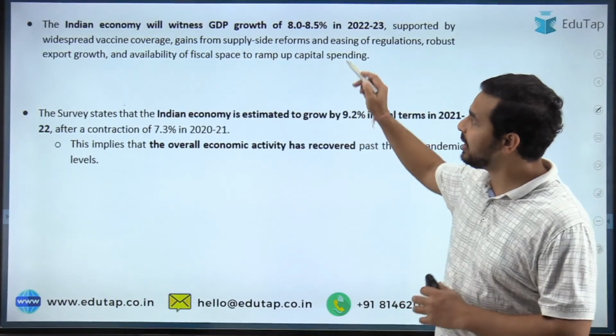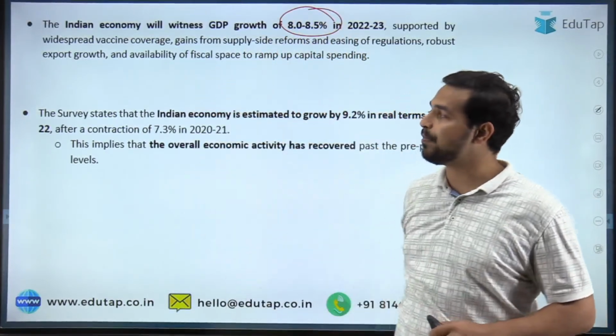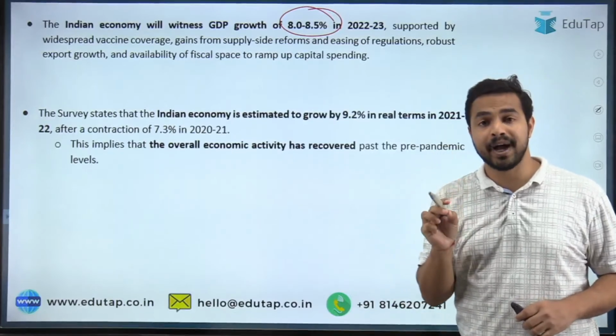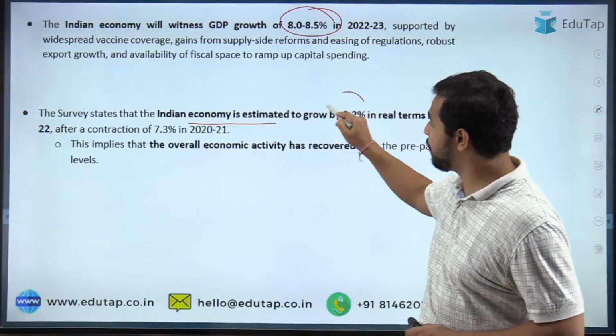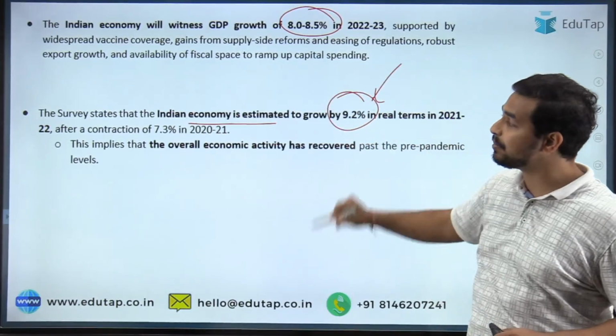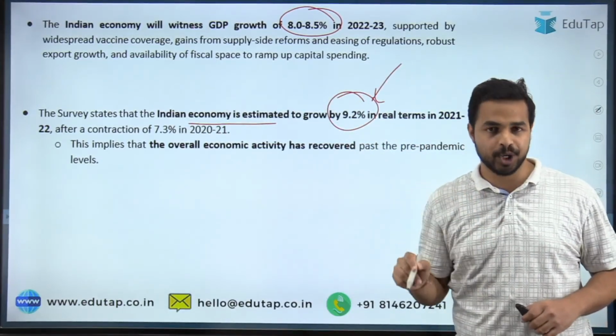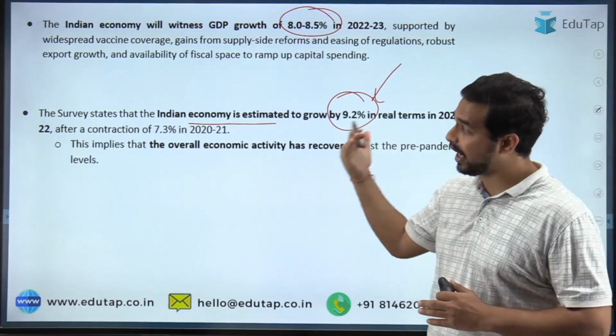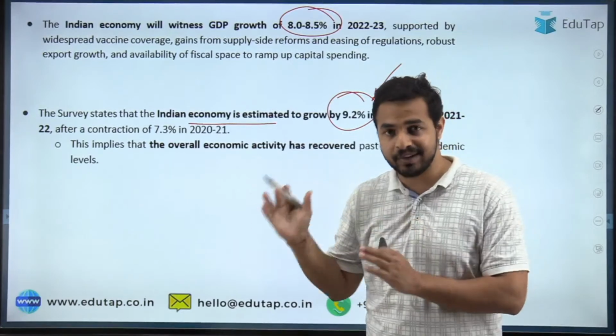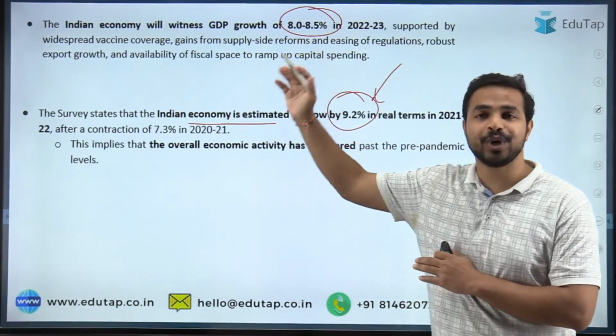And guys, here you can see 8.0 to 8.5% is the right answer. और जब हम बात करते हैं अगले उस पार्ट की, तो यहाँ पर इंडियन इकोनॉमी is estimated to grow by 9.2% in real terms in year 2021-2022. That is जो हमारा पिछला फाइनेंशियल ईयर था उसके लिए हमारी जो थी वो थी 9.2%, and for the present one it is basically 8.0 to 8.5%.